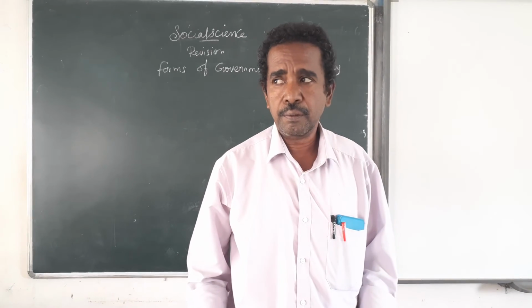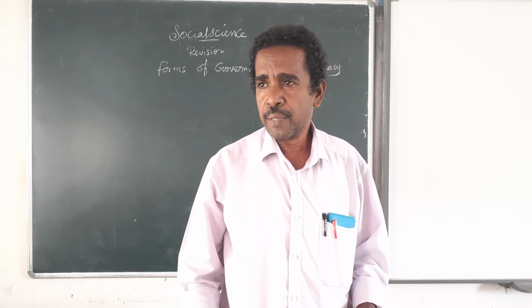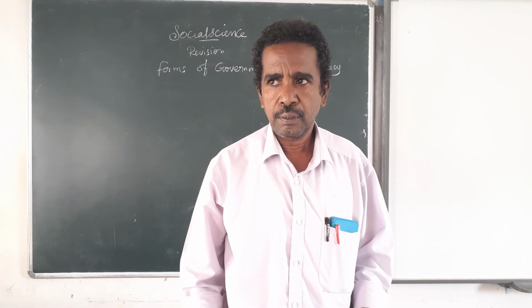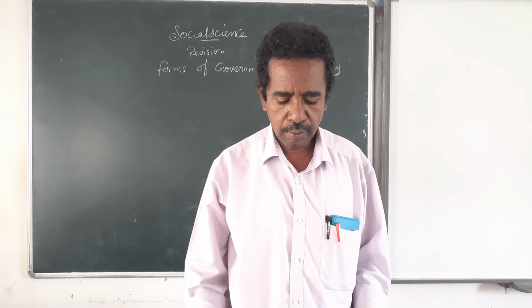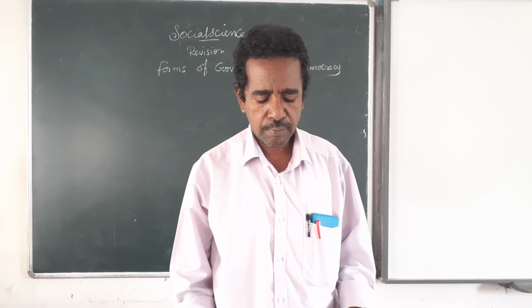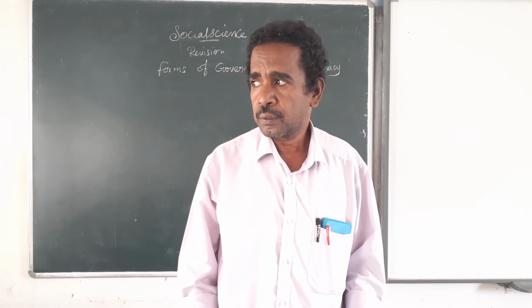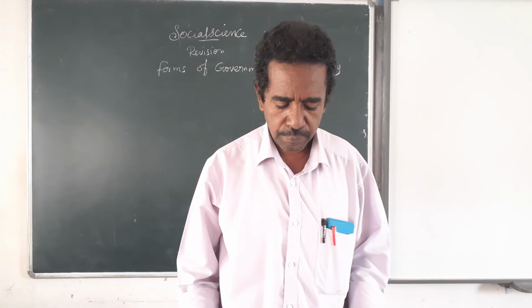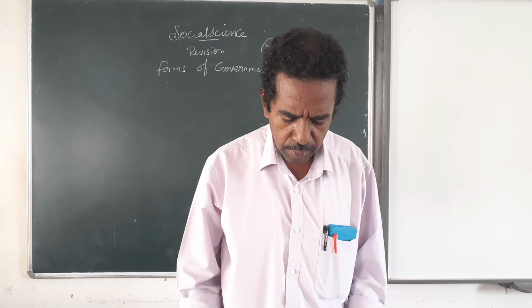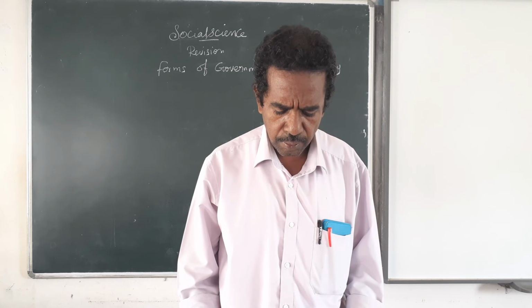Then corruption, bribery, that is corruption. Getting money for something, that is corruption. Seventh one, criminalization of politics.